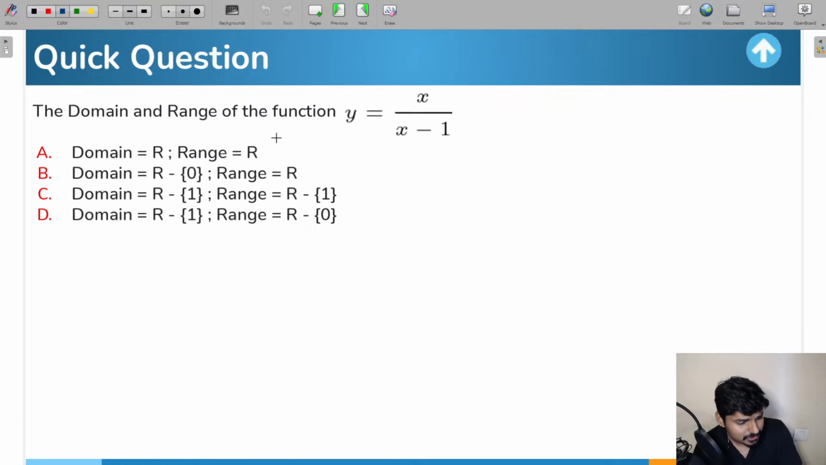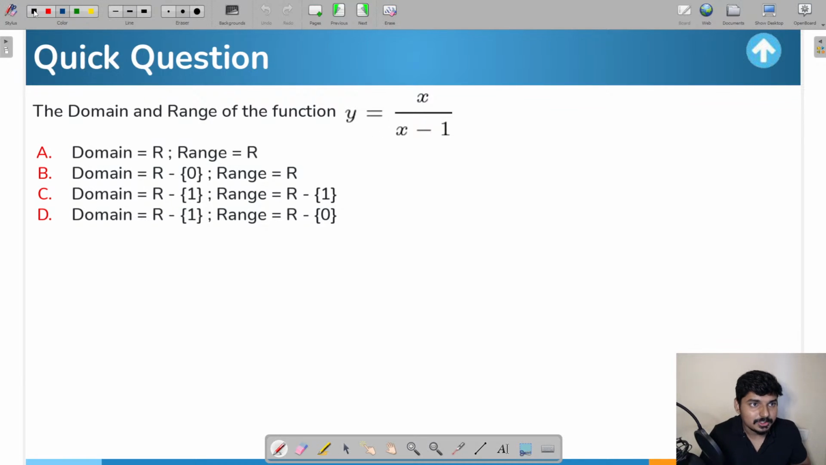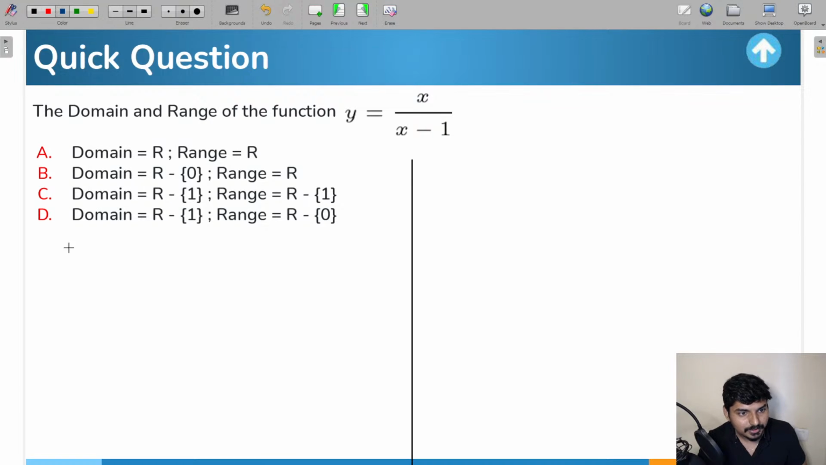Look at this question. The domain and range of this function. We need to figure out the domain and range. First, tell me what will be the domain of the function y equal to f of x equal to x by x minus 1. It is very clear that in the domain we can take all the real numbers except 1, because you cannot take 1 here. At x equal to 1, the denominator is going to be 0, and the function will not be defined there. So this will be the domain, all the real numbers except 1.